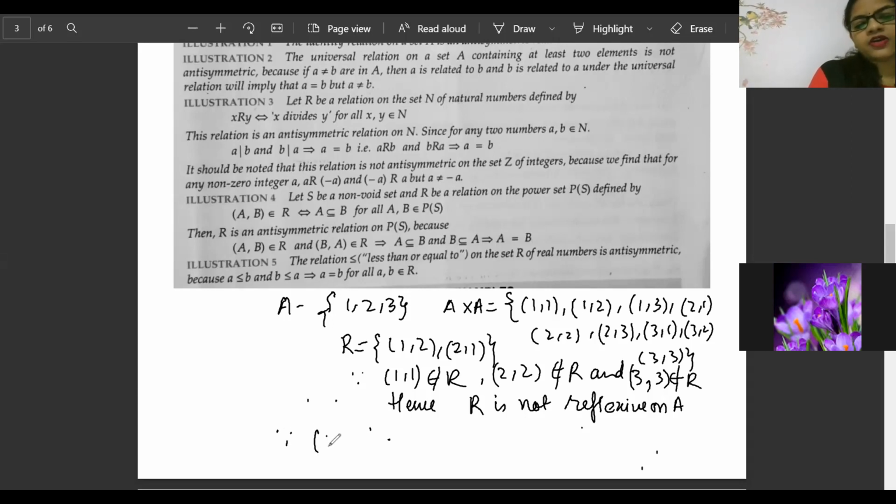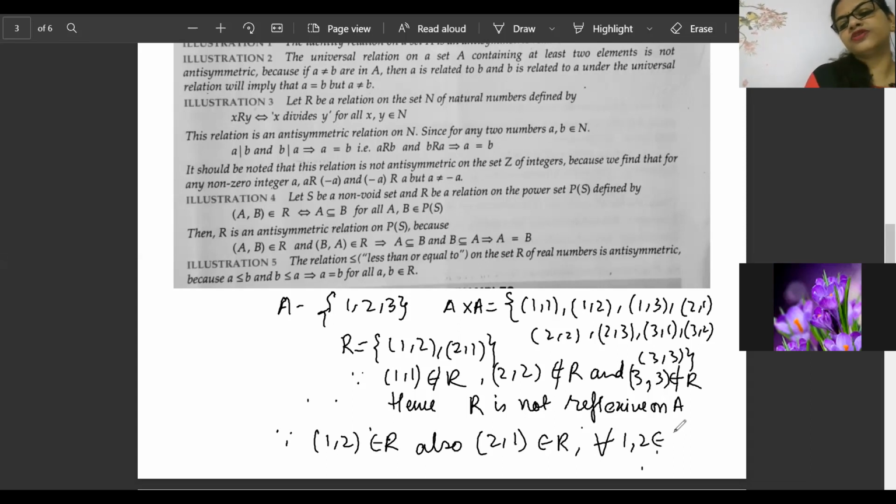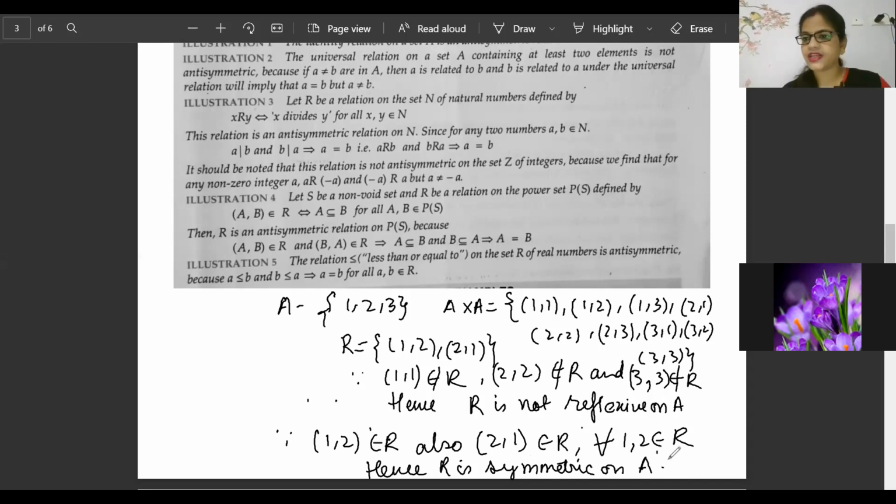Since (1, 2) belongs to R, also (2, 1) belongs to R, for all (1, 2) belonging to R, hence R is symmetric on A. But the book will present the symbolic presentation in any form.